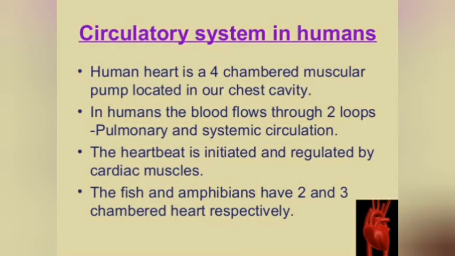Circulatory system in humans. Important topic. The human heart is a four-chambered muscular pump located in our chest cavity. In humans, the blood flows through two loops, pulmonary and systemic circulation. The heartbeat is initiated and regulated by cardiac muscles. Fish and amphibians have two- and three-chambered hearts respectively.